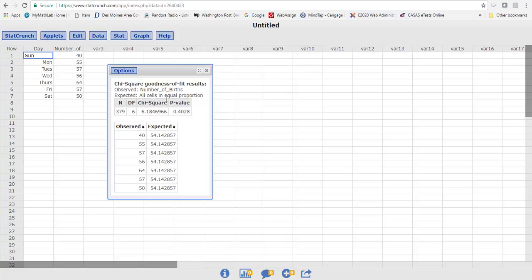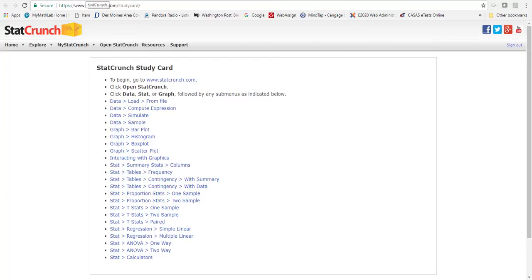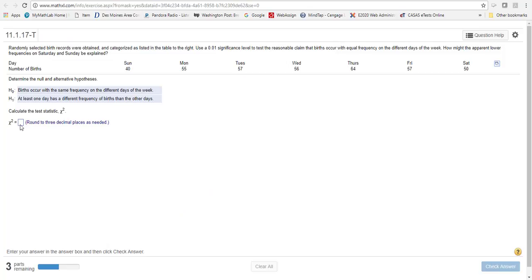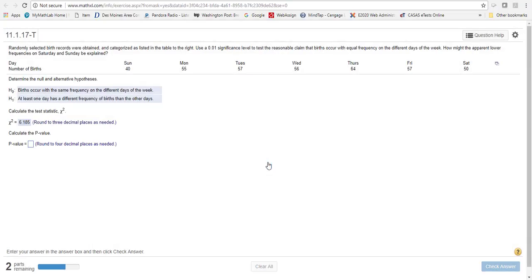So if all the cells are the same, we don't have much evidence against that statement. It can happen 40% of the time simply by accident. So what I'm going to do here is write down that chi-squared statistic, or pull this over here. You won't be able to see it, but I will. So let's go back to your problem, and our chi-squared statistic in this problem should be 6.185. And let's check it. Okay, that's what StatCrunch told me.